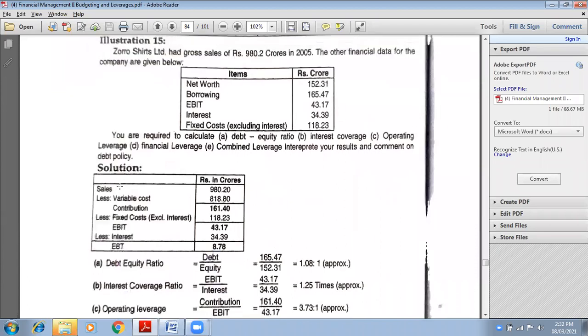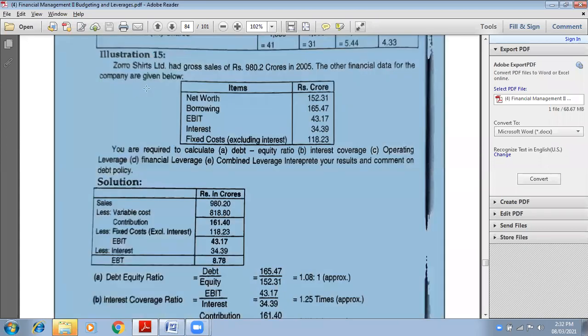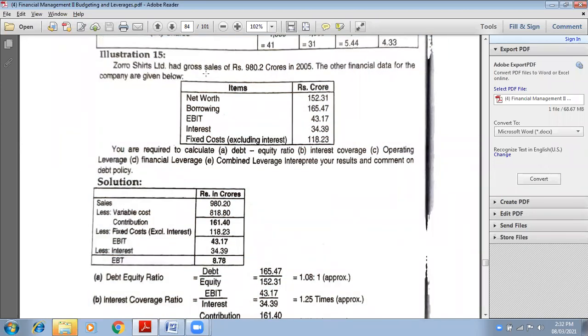Now we will do this question, the 15th one. Now what is given in this question? See, Zorro Shirts Limited had gross sales of 980.2 crores in 2005. The other financial details are given below. Sales is rupees 980.2 crores. The figures are in crores. We do not need to write 000 if we write rupees in crores at the beginning.